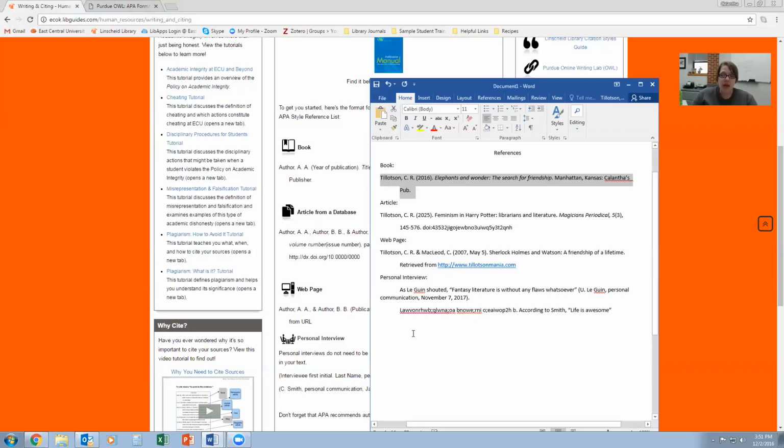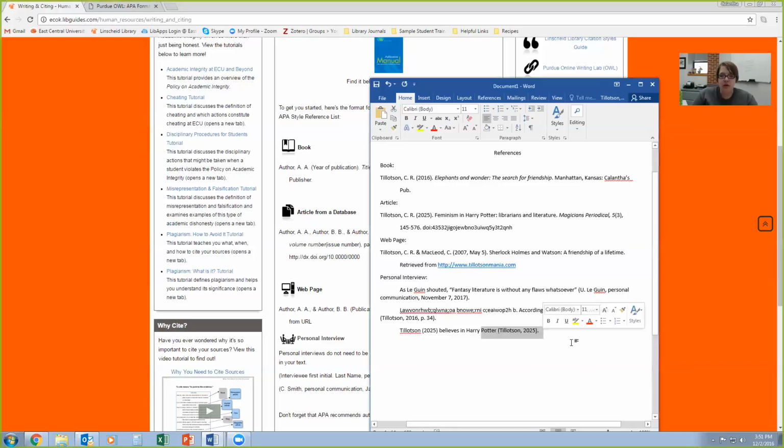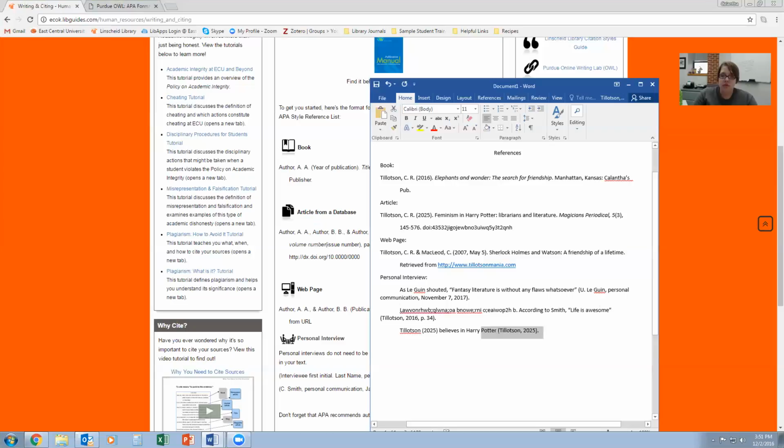You could say Tillotson (2025) believes in Harry Potter. And you could take out the parentheses at the last little bit. So that would actually work. If you're paraphrasing, you could actually put the information right up here. So yeah, that's basically in-text citation.